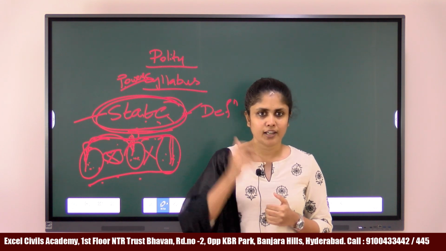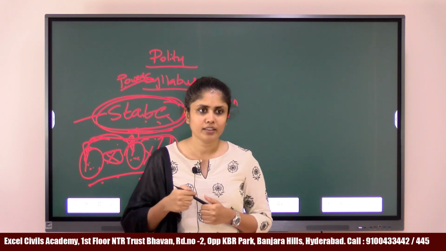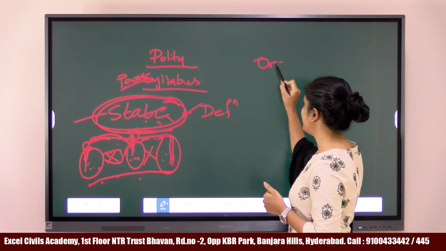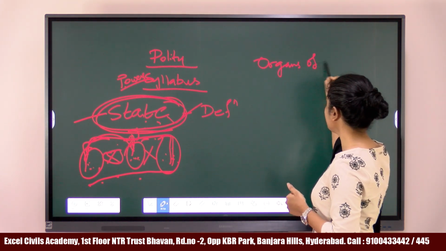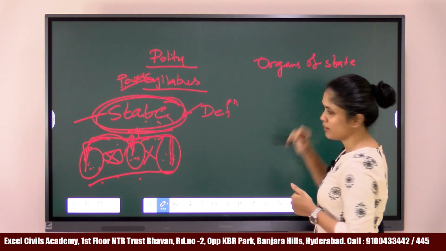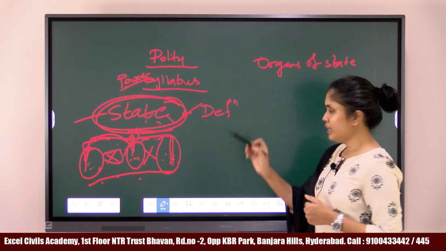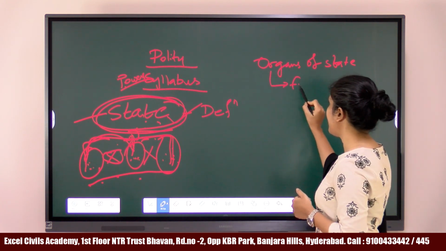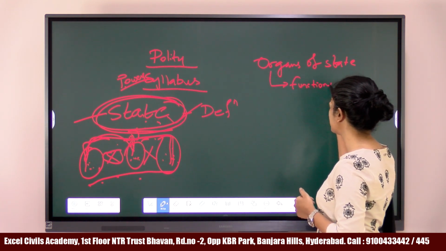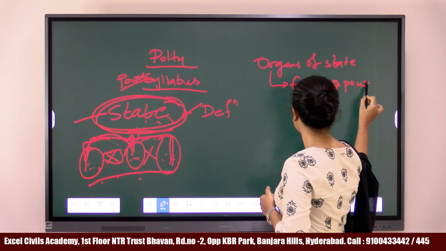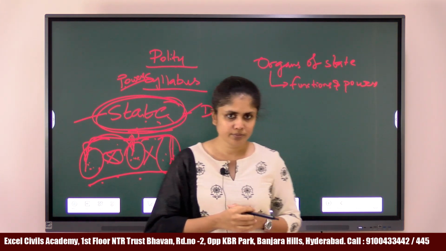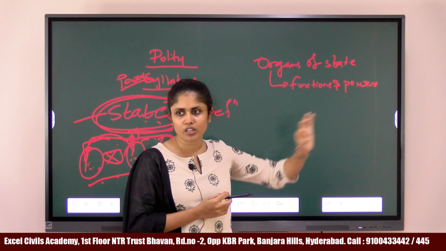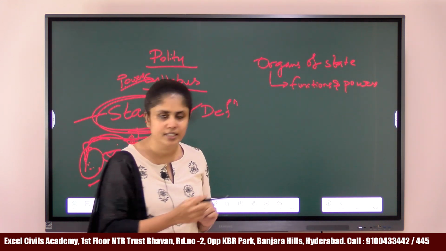Are you following the train of thought? First, you have different organs of the state. These organs have specific functions and powers given by the Constitution. The Constitution has given each and every organ of the state certain functions and powers.